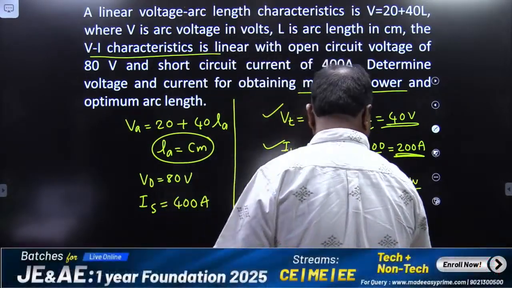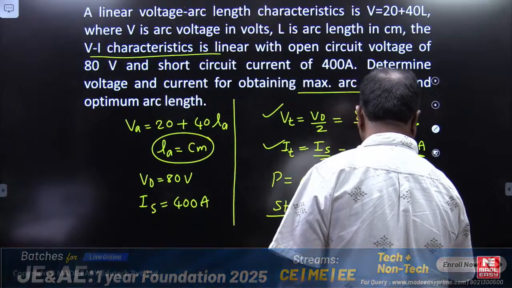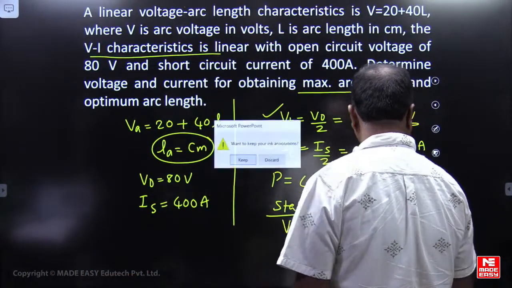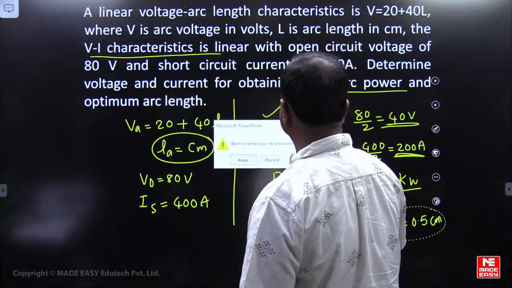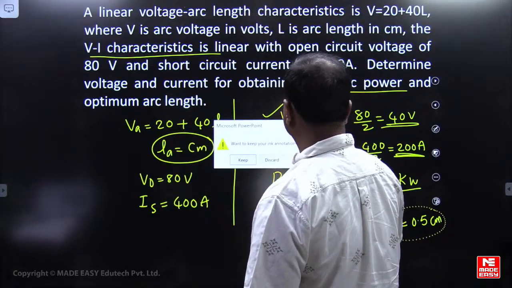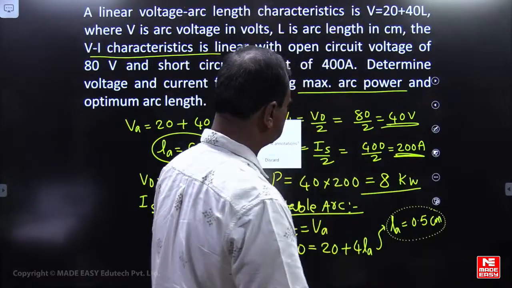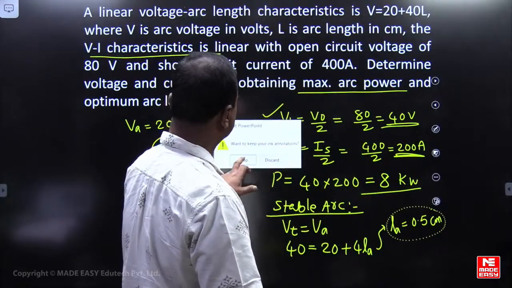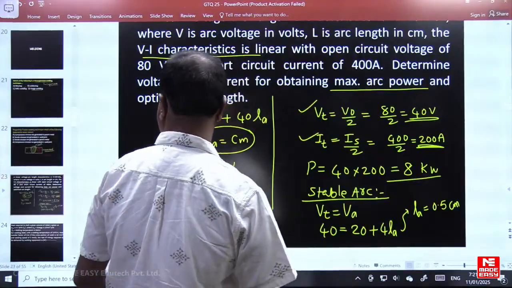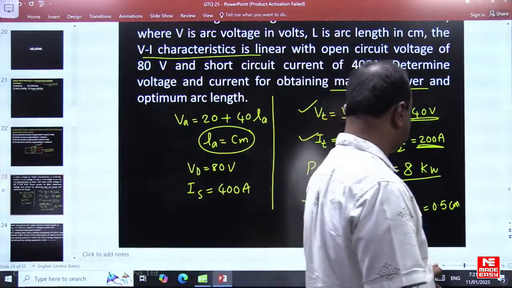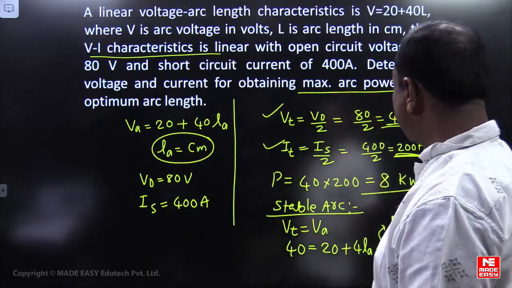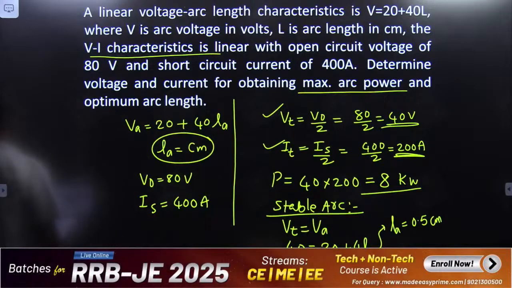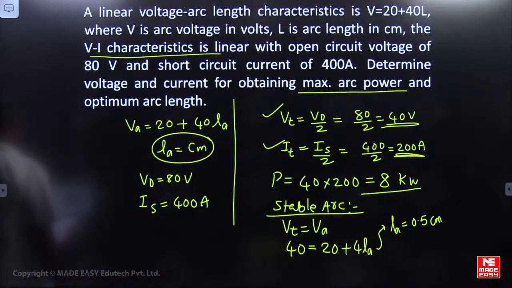So from here, if we solve, arc length will be equal to 0.5 centimeters.